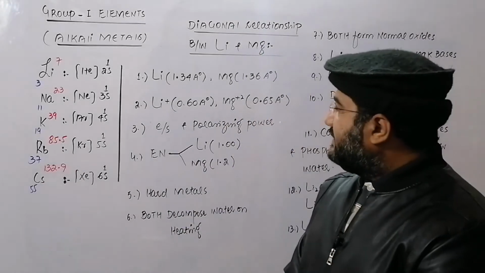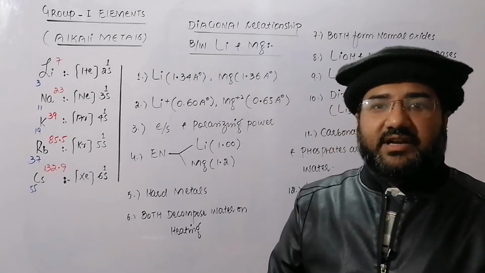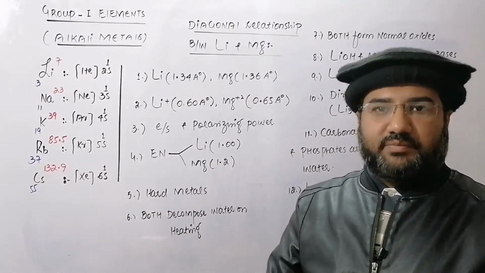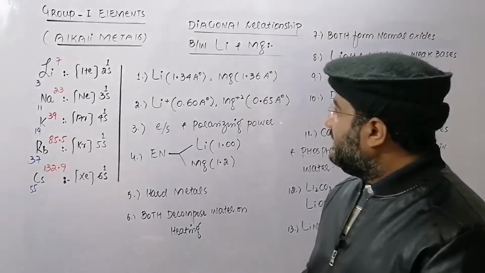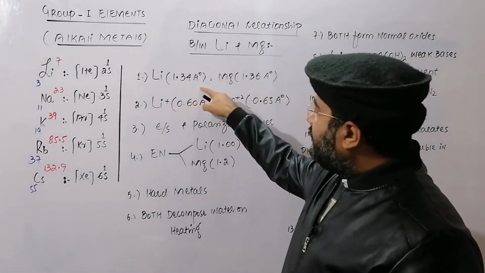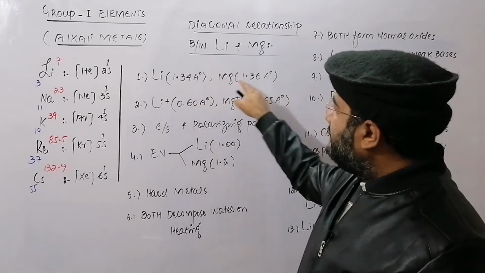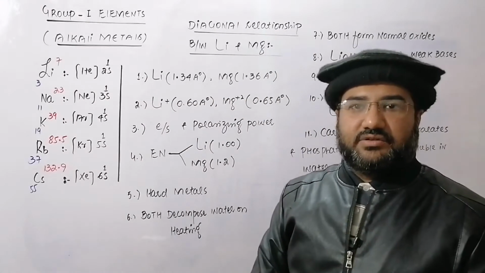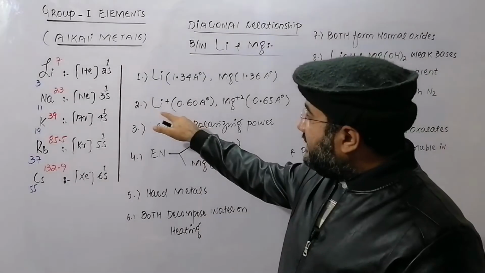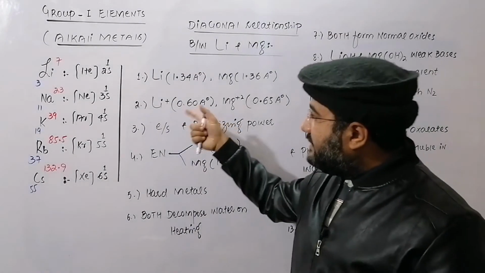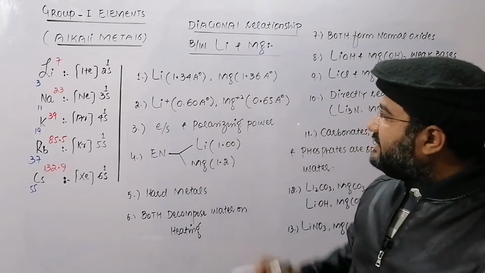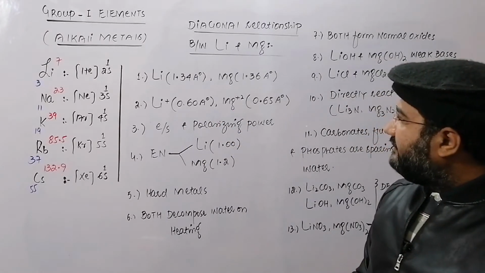Now, first of all, let us discuss why lithium and magnesium have the same properties, why they share some common properties. The first reason is that their atomic radii are very similar, 1.34 angstrom and 1.36 angstrom. The second reason is that their cationic radii are also very similar, 0.60 angstrom and 0.65 angstrom.